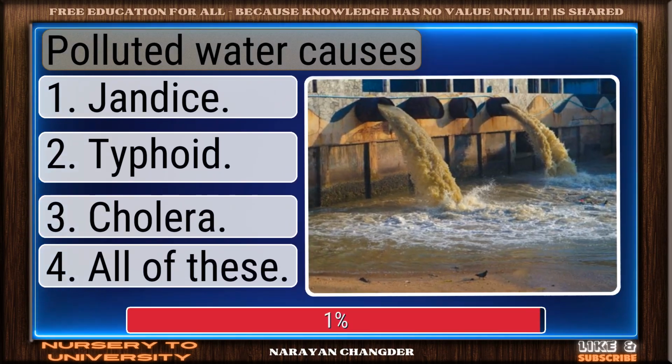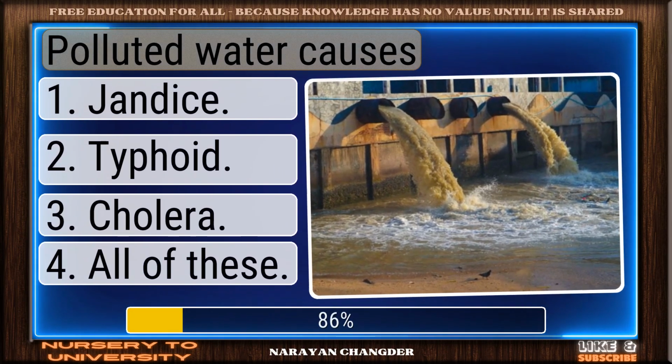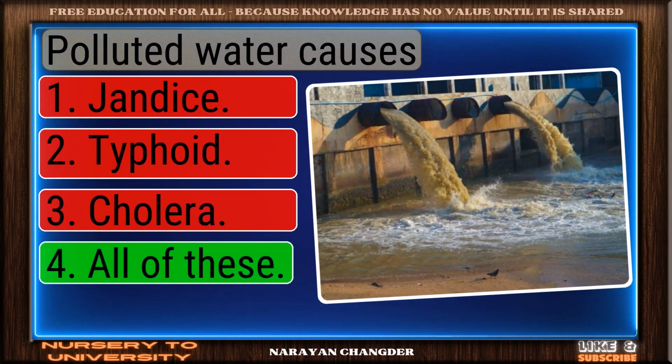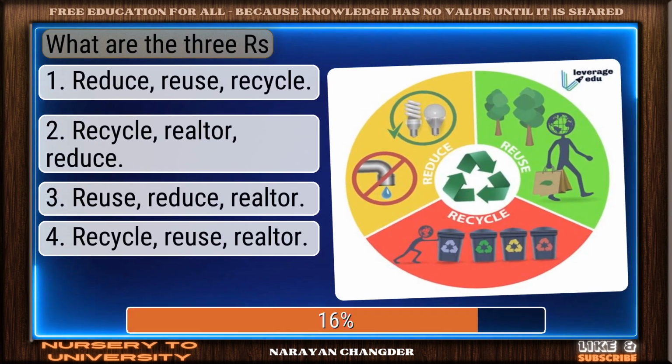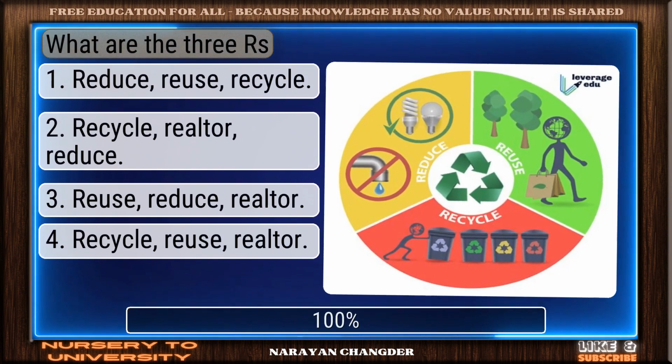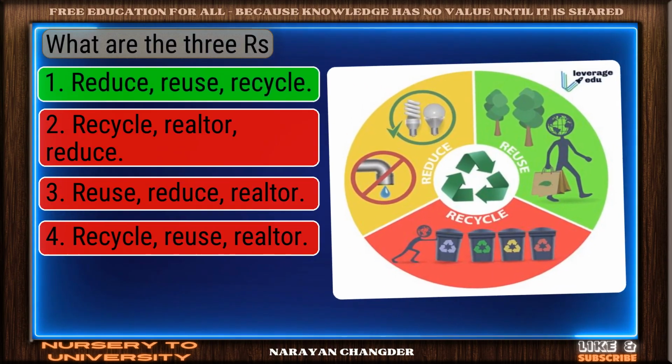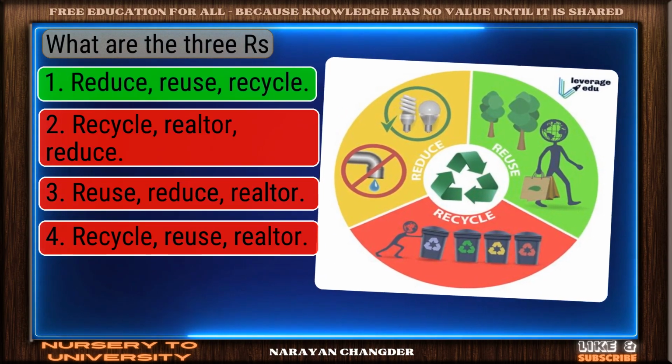Polluted water causes. Good thinking. All of these is right. What are the 3 R's? Nicely done. Reduce, reuse, recycle is solid.